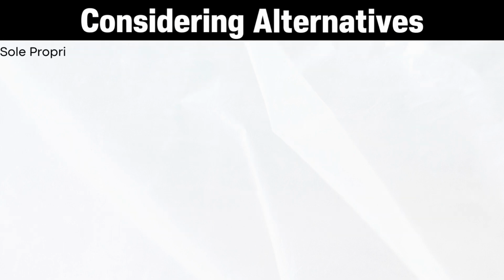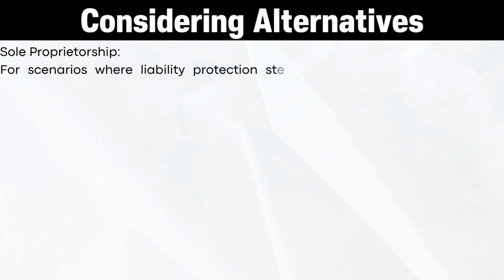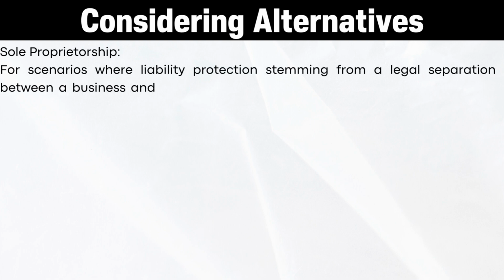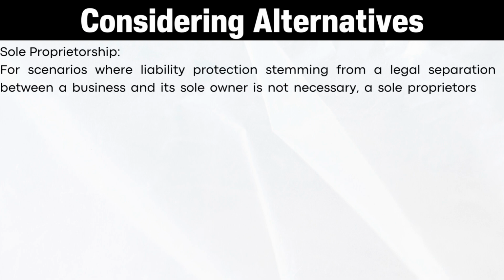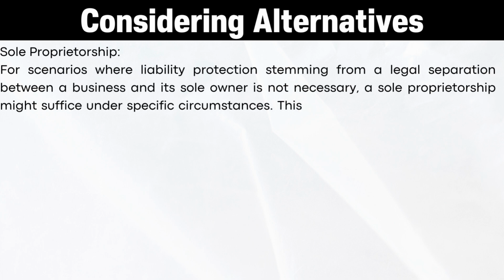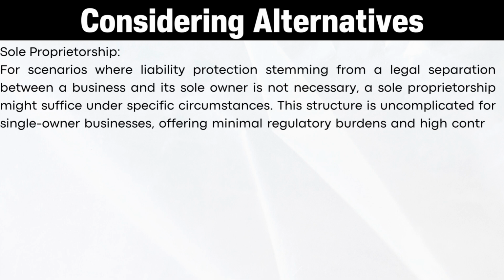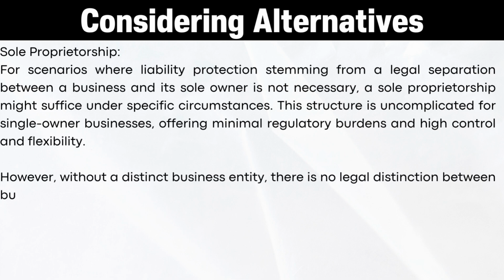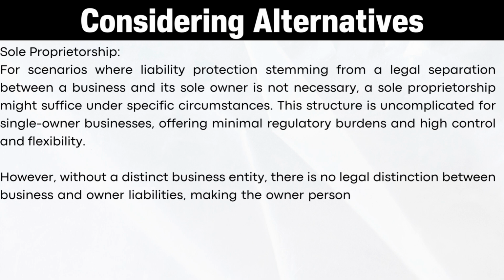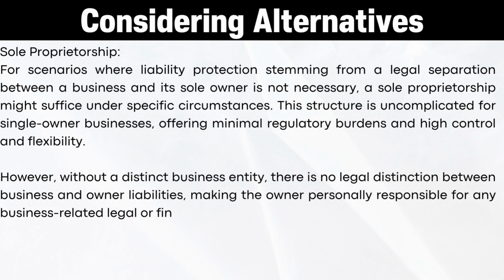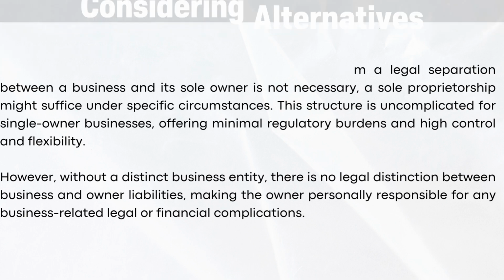shareholders. For a scenario where liability protection stemming from a legal separation between the business and its owner is not necessary, a sole proprietorship may suffice under specific circumstances. This structure is uncomplicated for single-owner businesses, offering minimal regulatory burdens and high control and flexibility. However, without a distinct business entity, there is no legal distinction between business and owner liability, making the owner personally responsible for any business-related legal or financial complications.